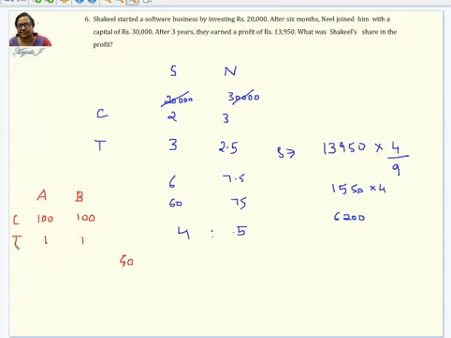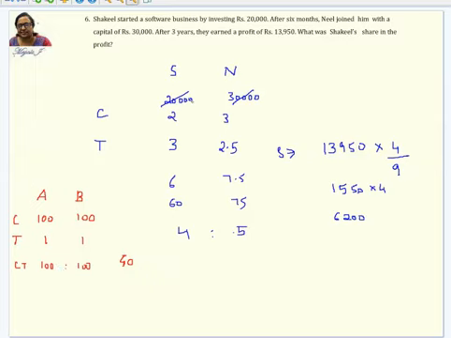That depends on this CT. CT is the thing which you're going to consider here. So you're going to multiply these two, the result is going to be 100, and here also is 100, and the ratio you are supposed to take is 1:1. Therefore, both will be equally sharing, so they will be getting 20/20. So it is not only based on the capital, it is also based on the time they are investing for, right? So we have to consider, and this is always a multiplication. In some cases we'll have to add, and I'll tell you where exactly that addition comes. But in this case, this is the method which you're going to follow.